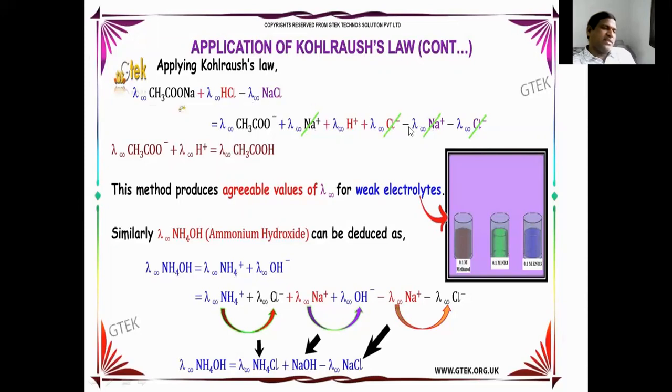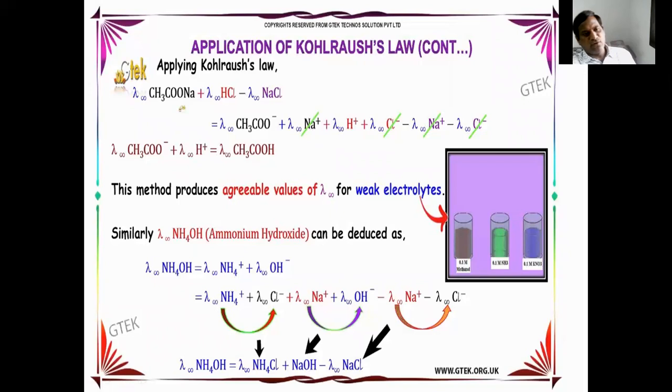So minus lambda infinity of Na plus minus lambda infinity of Cl minus. So these are cancelled. Remaining are lambda acetate ion plus lambda H plus ion. These are equal to lambda infinity of acetic acid.